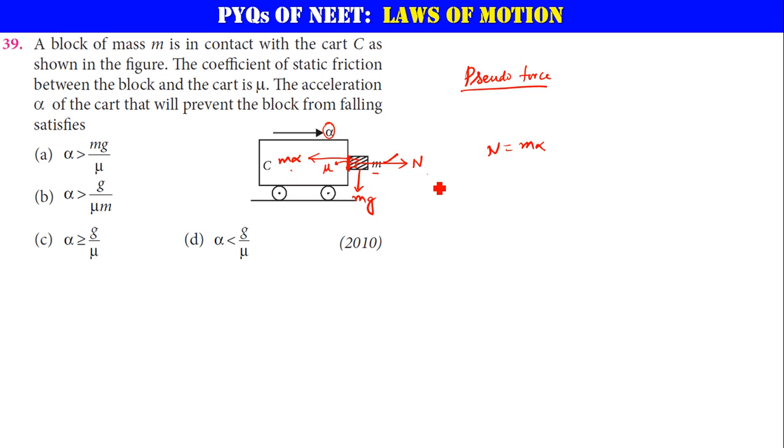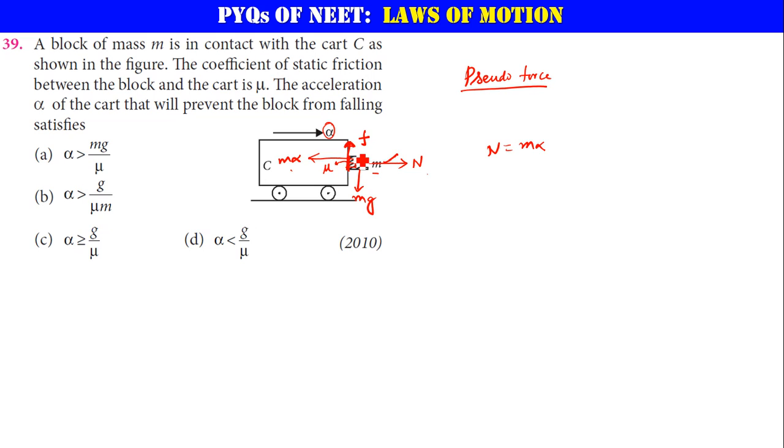Very good. Now friction. This mg is trying to drag it downwards, so there should be a friction here. So to oppose this relative motion, block m is actually trying to fall down. So to oppose this relative motion of the body, it will try to act in the opposite direction. So friction will come into picture in this direction.